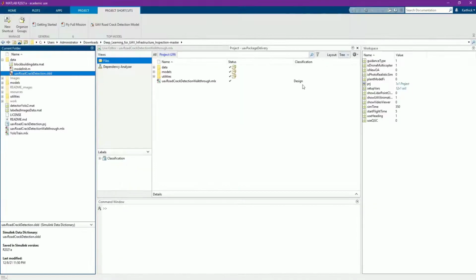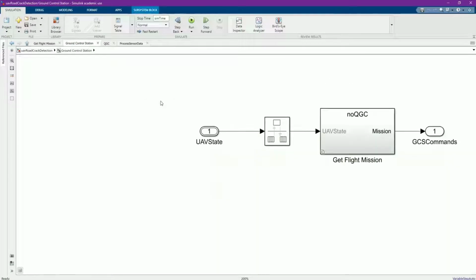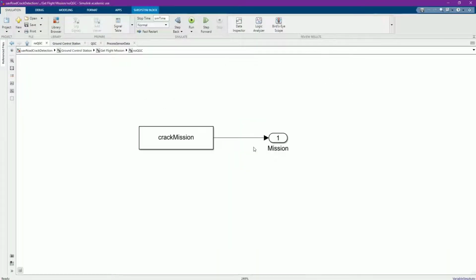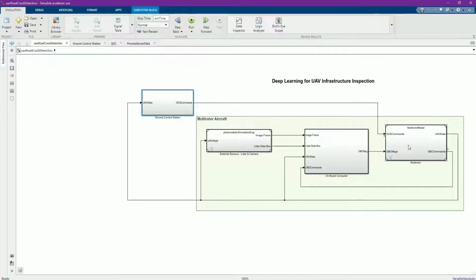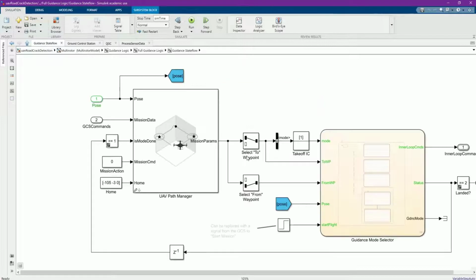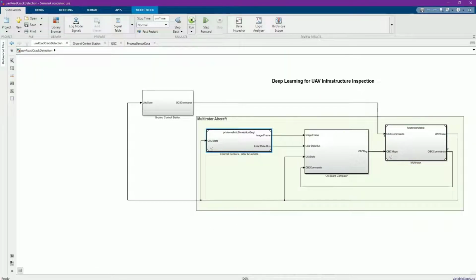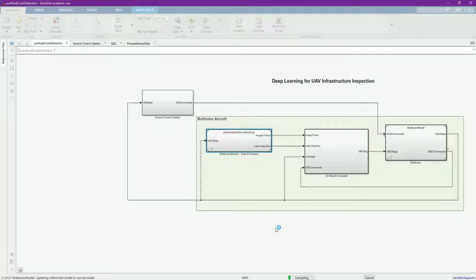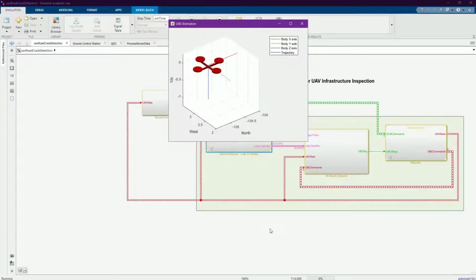You can find more information in the MATLAB UAV toolbox documentation. We are passing this data to the ground control station. Then this data goes to UAV Path Manager. It gives waypoints to the UAV. Now let's run the model. Only the low fidelity one will come up. Great, it's working fine. Now we run the photorealistic simulation.